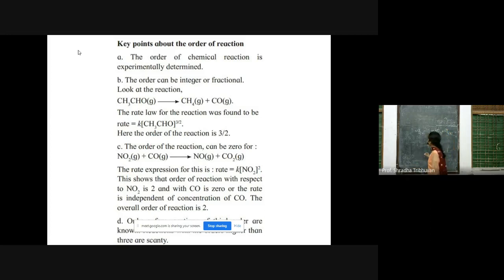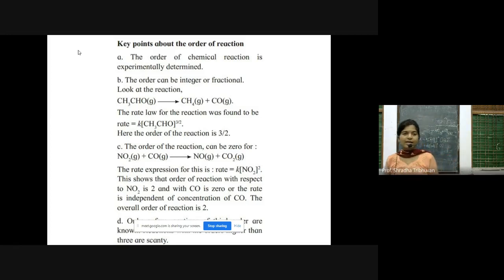You can see that according to experiment we have seen rate is equal to K into active mass of NO2 raised to 2. Now if this reaction is second order and it is with respect to NO2 you have 2, naturally with respect to CO it will be 0, because according to the law of mathematics anything raised to 0 is 1. So therefore that is equal to K into active mass of NO2 raised to 2.